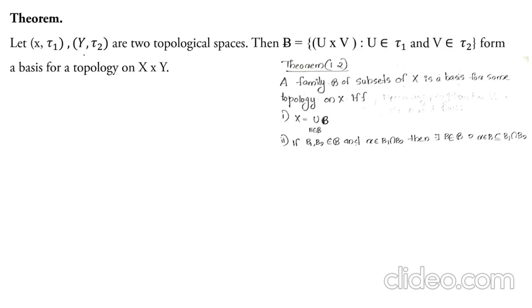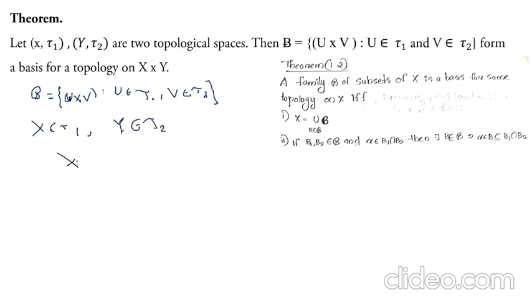So here we prove this condition. We take B as the set of all U cross V such that U belongs to tau 1 and V belongs to tau 2. And we know that the whole space X belongs to its topology tau 1 and Y belongs to its topology tau 2.